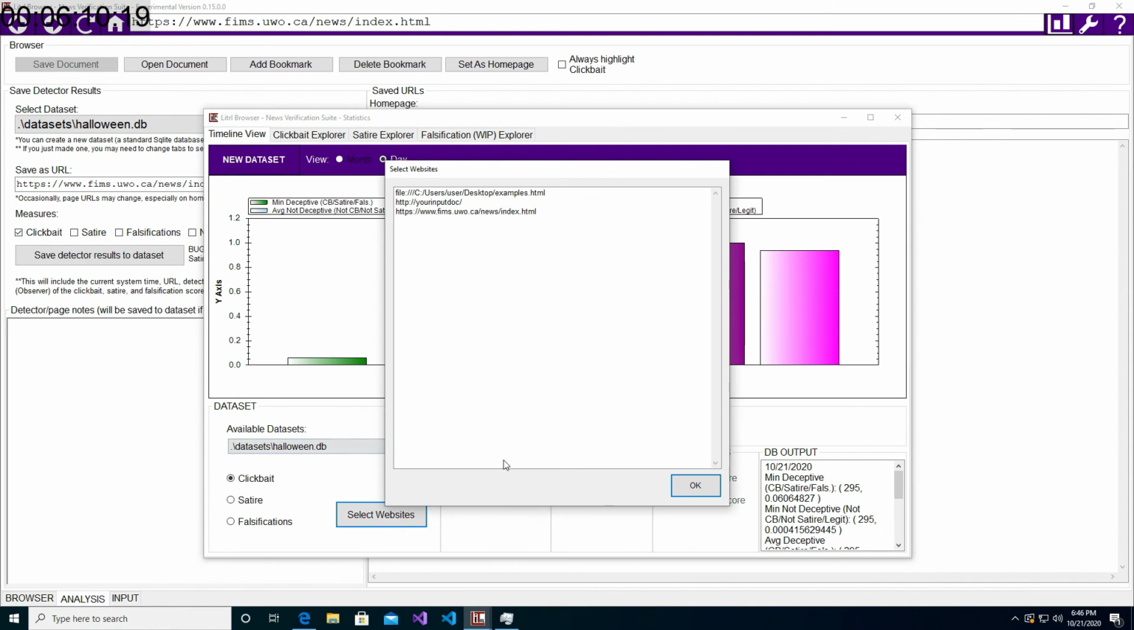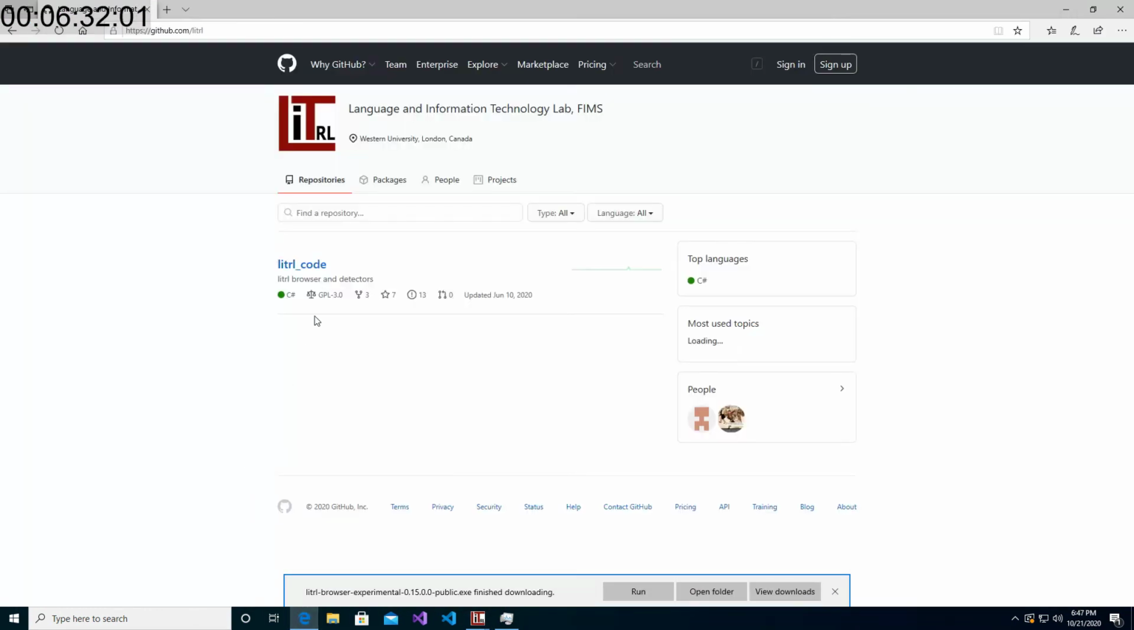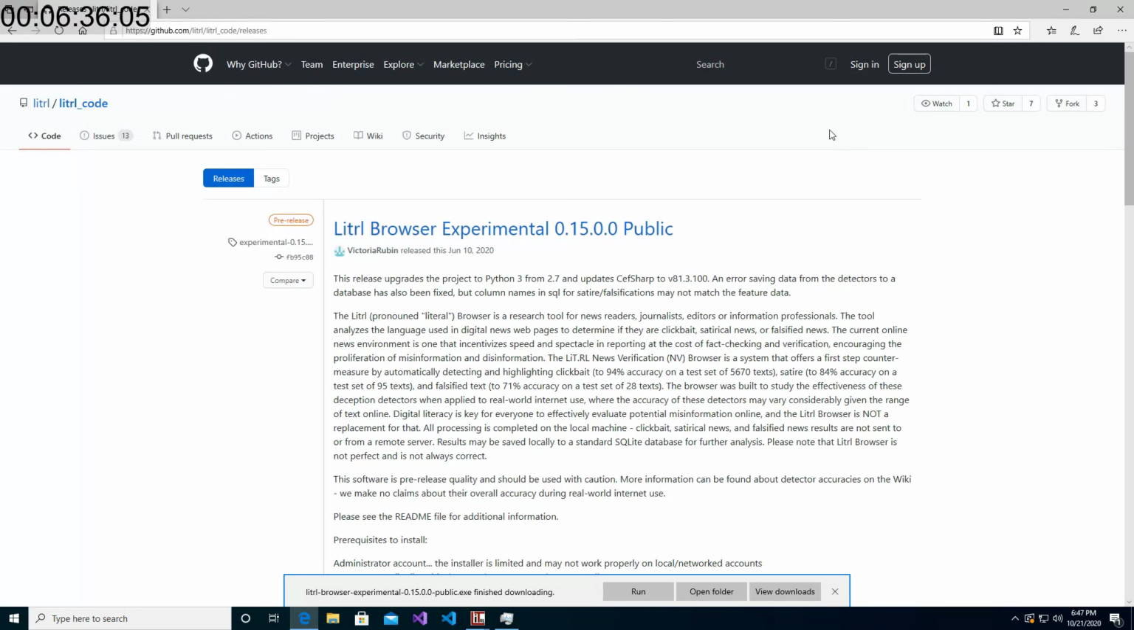If we look at the FIMS news page, we can see the scores of the clickbait, and we're able to obtain this all because of the transparency. We're showing all of the values, and we're also able to keep a record of them. If you're interested in this software, you can go to our GitHub page. It is github.com/literal. That concludes my part of the video, and I will see everyone at the panel.